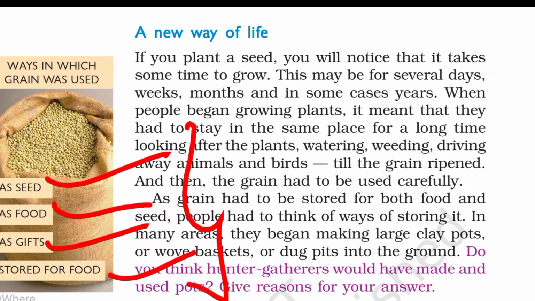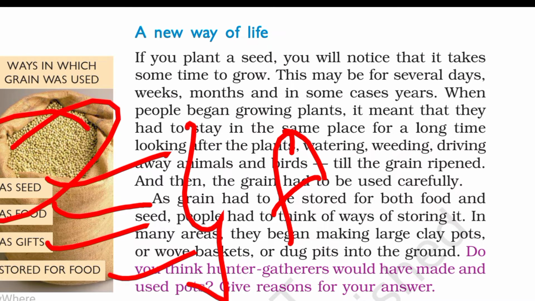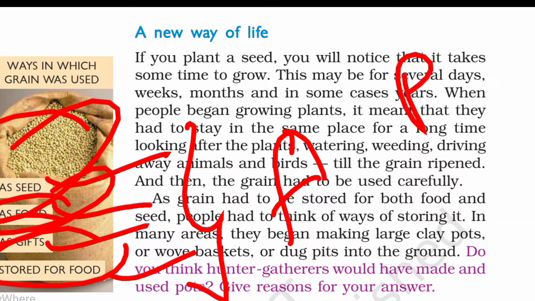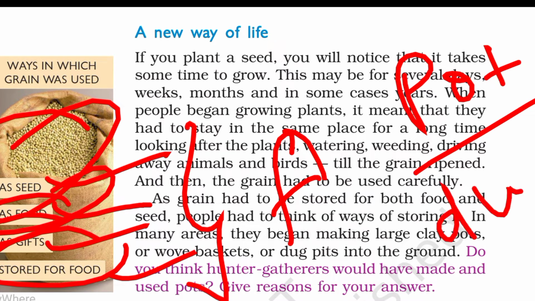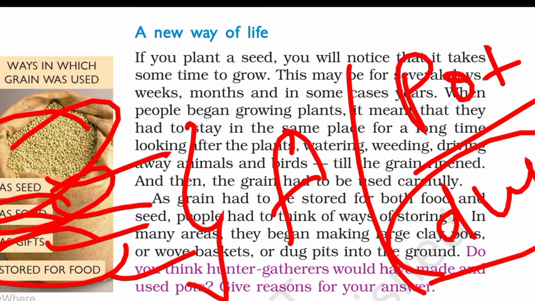There are four types of uses of food grain: as a seed, as a food, as a gift, or as storage. They saved grain for the future as seed and as food, and some people gave it as a gift from one person to another, and stored food for the future. We have found pots and dug pits, which are examples of storage. We have collected many pots from ancient sites, and pots and dug pits were methods of storing food.